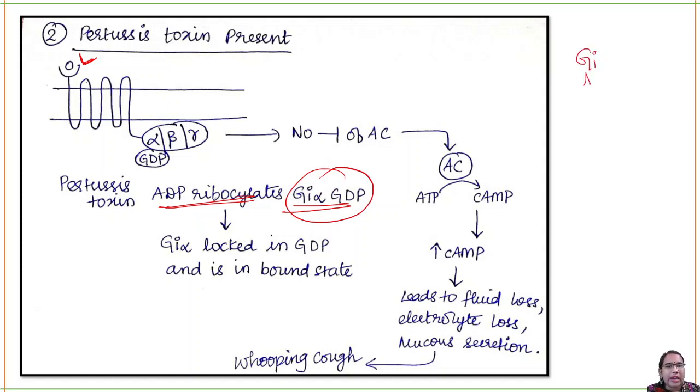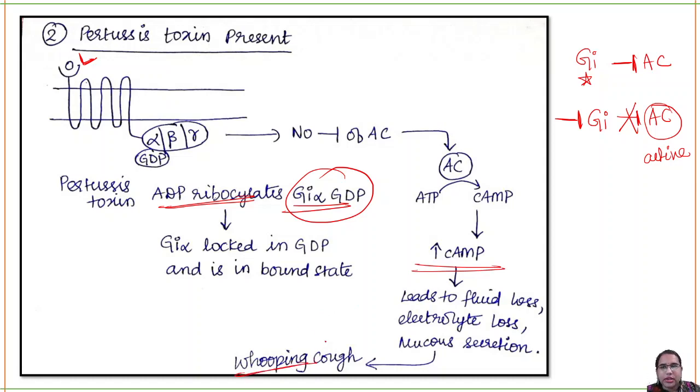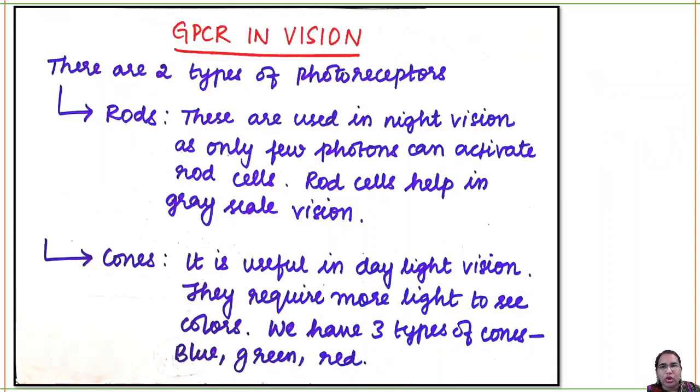When Gi is active, it will inhibit the adenylate cyclase. If I am inhibiting Gi itself, then this function will not be there and your adenylate cyclase is always active. So more cyclic AMP will be produced and that will lead to whooping cough. So this is the function of your pertussis toxin.